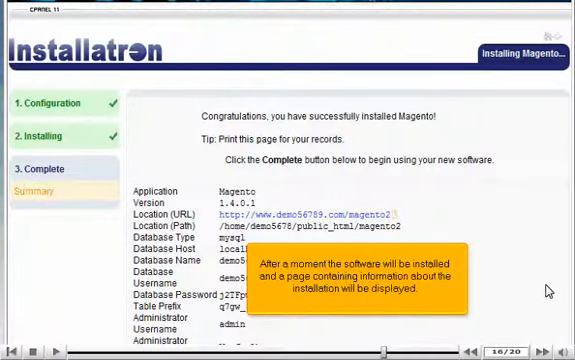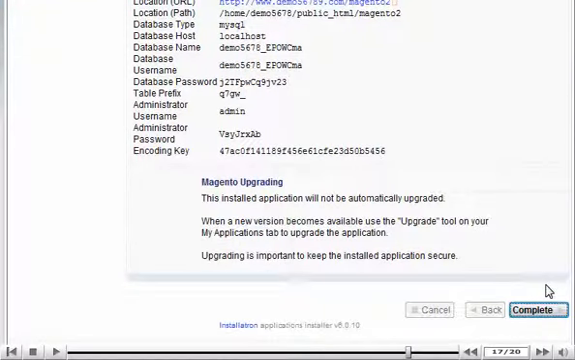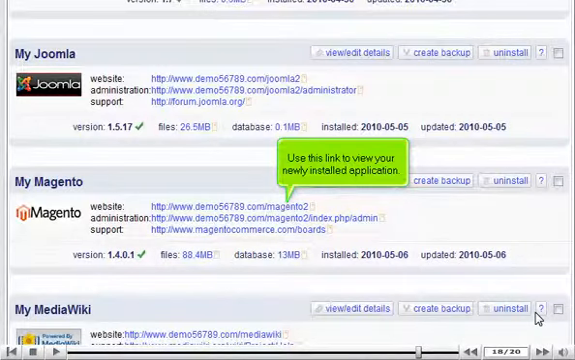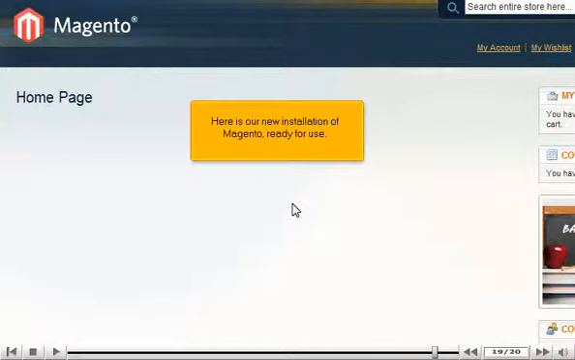After a moment, the software will be installed and a page containing information about the installation will be displayed. Click Complete. Use this link to view your newly installed application. Here is our new installation of Magento, ready for use.